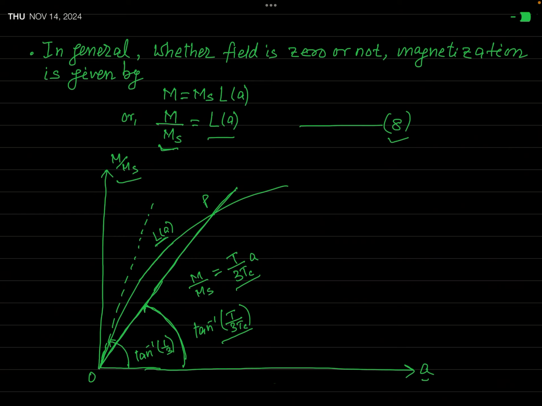And at the origin, that is where A is equal to 0, the slope of this Langevin curve, we have learnt earlier, is tan inverse 1 by 3.